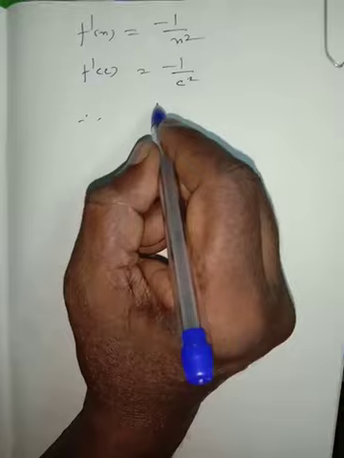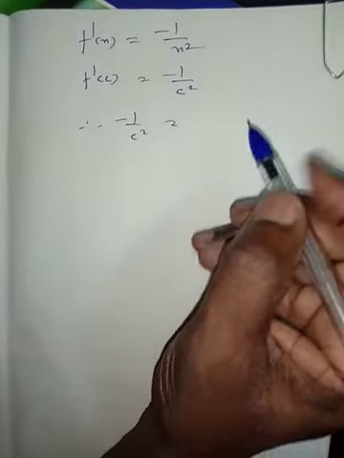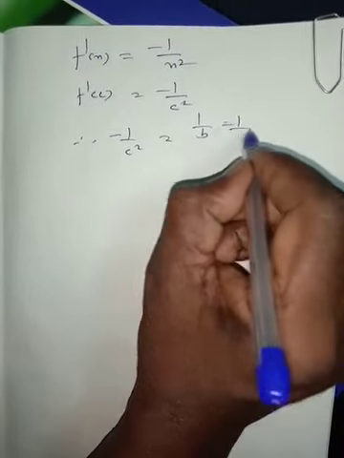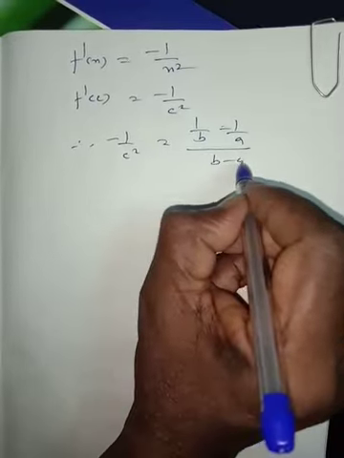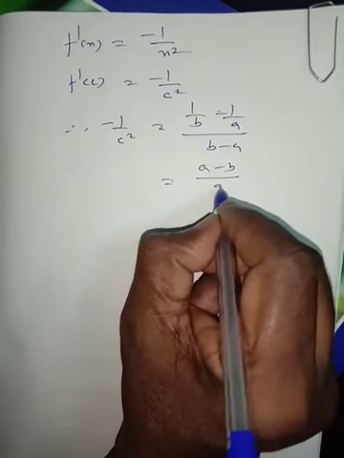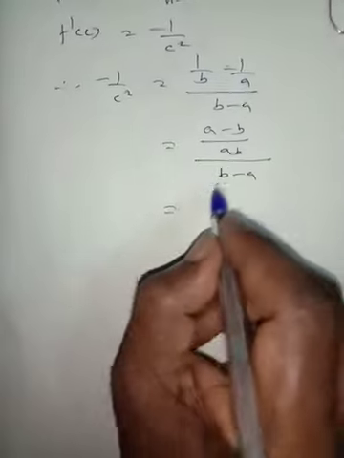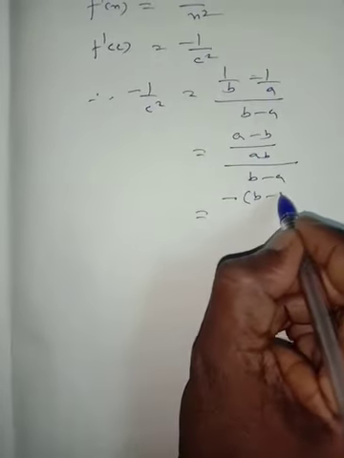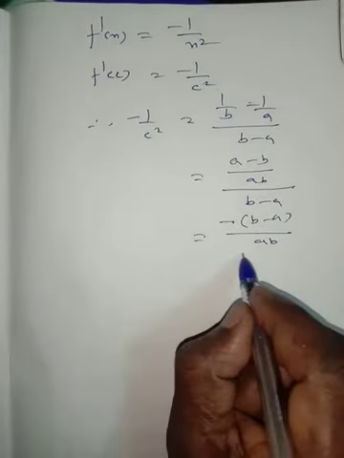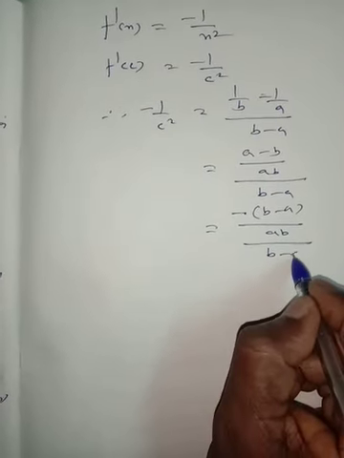Therefore minus 1 by c square is equal to 1 by b minus 1 by a divided by b minus a, which is a minus b divided by ab divided by b minus a, which is minus of b minus a divided by ab divided by b minus a.